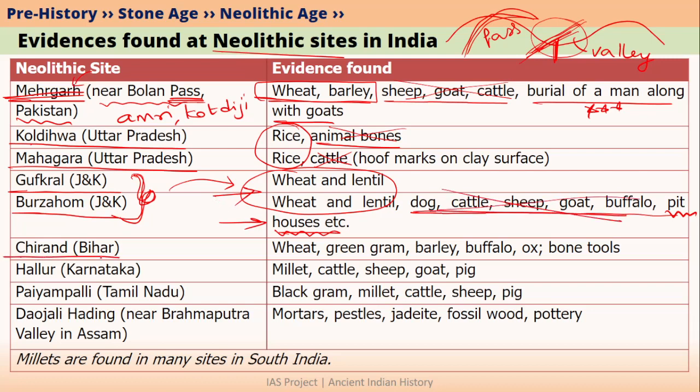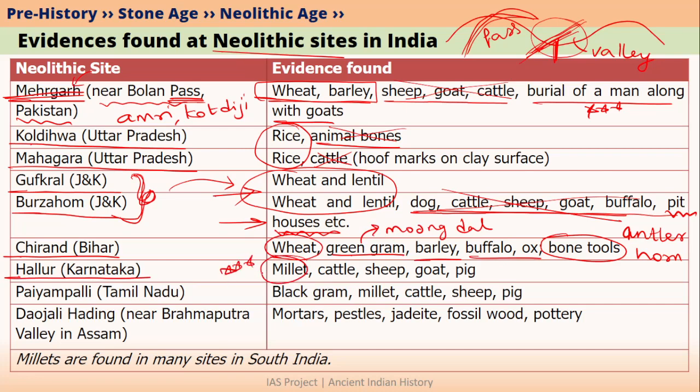If we talk about Chirand, the unique feature of Chirand was that it had so many bone tools as well as tools made of antlers and horns. Other than this, wheat, green gram meaning moong dal, barley, buffalo and ox bones were found. In case of Hallur in Karnataka, we have found millets. Again, millets were commonly grown in the southern part of India in the Neolithic age.